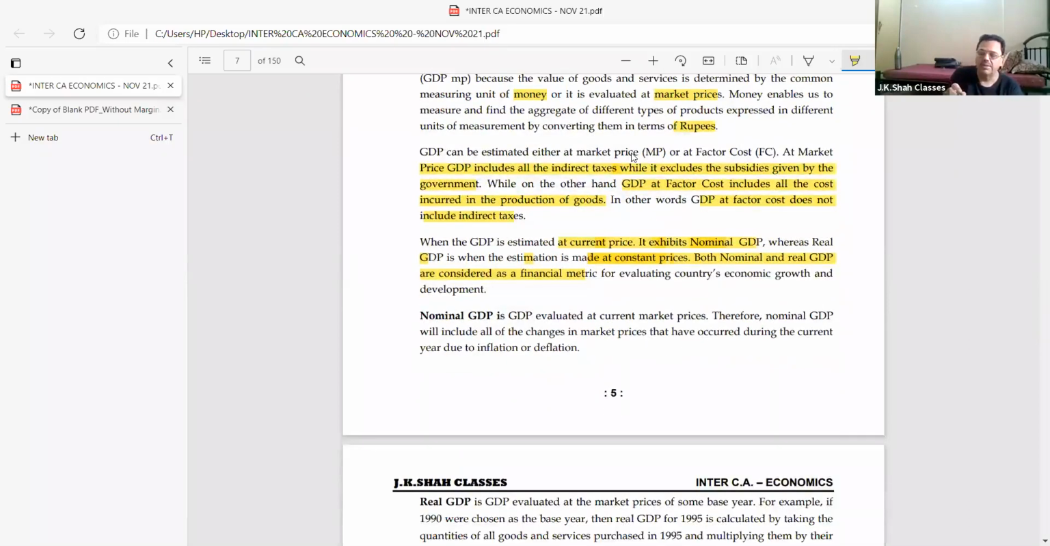Shall we read this. Nominal GDP is evaluated at current market prices.